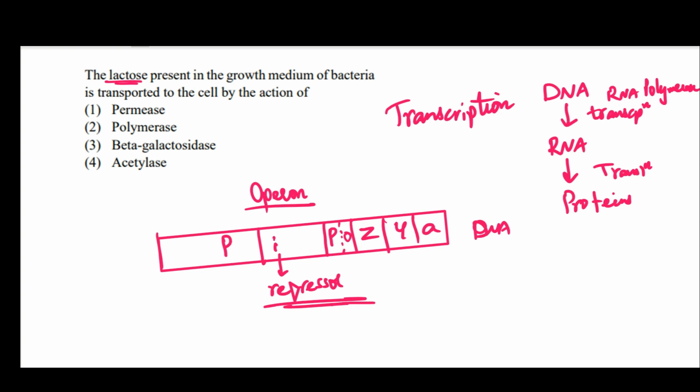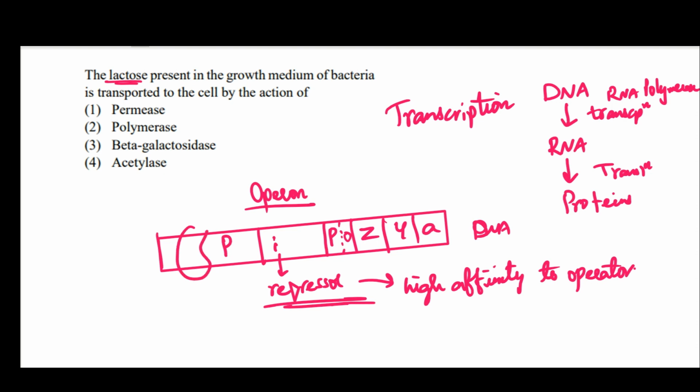So it codes for a repressor molecule where this repressor has very high affinity to bind to operator sequence. And promoter is the site where RNA polymerase comes and binds. Now these structural genes are transcribed only when the RNA polymerase binds to the promoter and it allows the transcription. Now we know that any gene gets transcribed into RNA, and this RNA codes for protein.